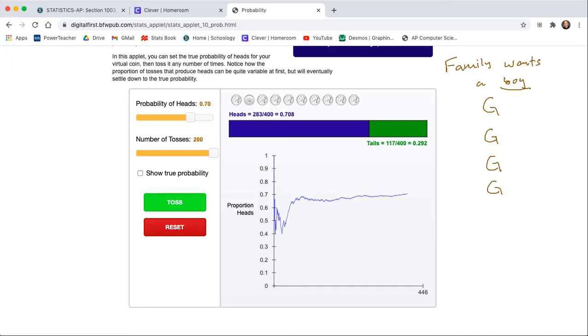The doctor tells the family, well, of course, you've already had 4 girls. So, hey, the law of averages, this law of large numbers, this has to even out eventually. So absolutely have another kid. This one's almost guaranteed to be a boy. But this little assumption here is absolutely not true. Sure, if we took all the families, all kids born in a year, the proportion is going to be pretty close to 50%. But in the short term, something as small as this, it's just not true. Again, that's known as the law of averages.